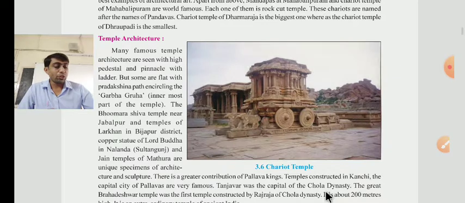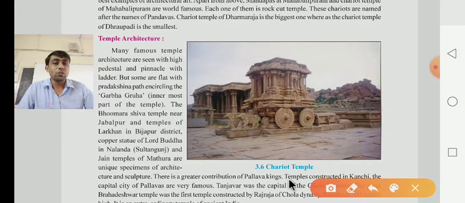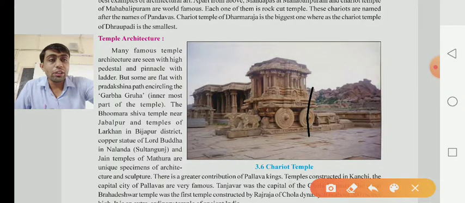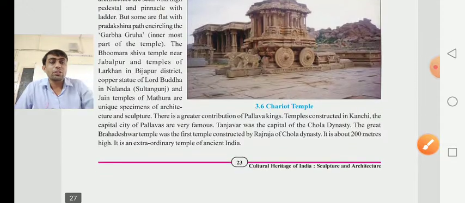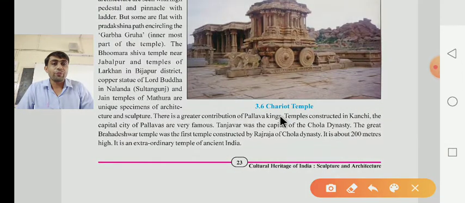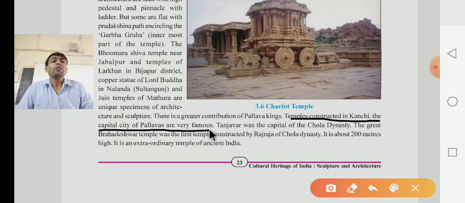This temple was constructed in Kanchi, the capital city of the Pallavas. They have to say that the temple is constructed in Kanchi, the capital city of the Pallavas, which is very famous.